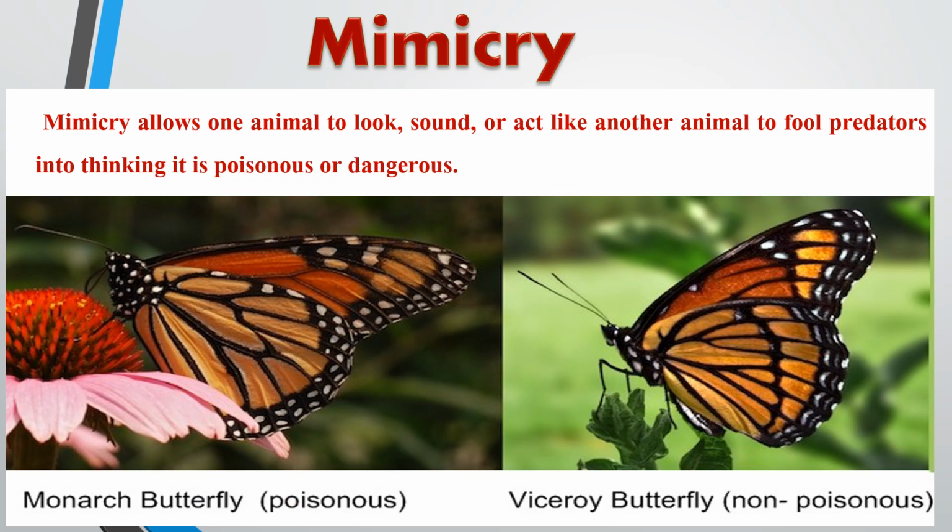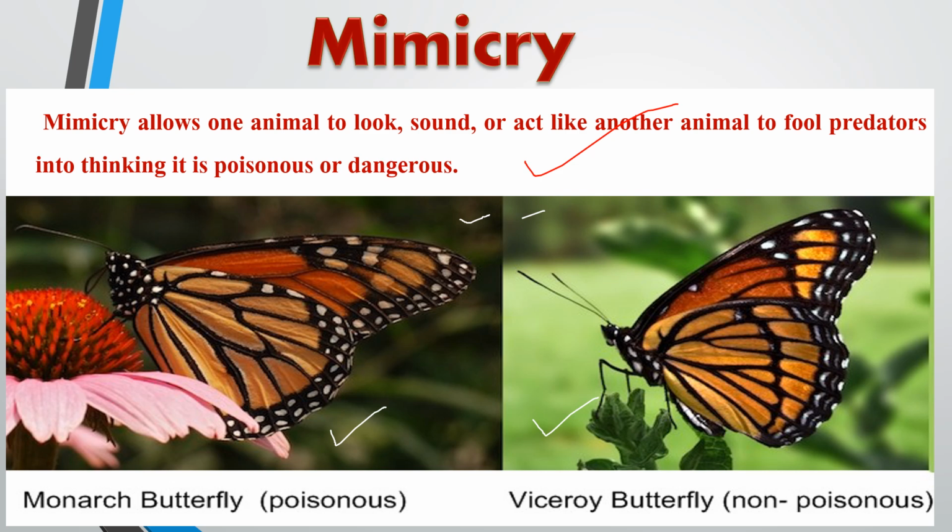Mimicry allows one animal to look, sound, or act like another animal to fool predators into thinking it is poisonous or dangerous. It is a fascinating evolutionary adaptation that enables one species to resemble another species in appearance, sound, or behavior. So this strategy can serve various functions, particularly in avoiding predation. One of the most well-known examples of mimicry is the relationship between the monarch butterfly and the viceroy butterfly.